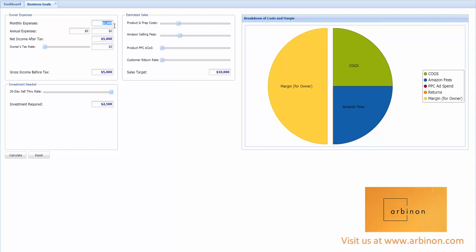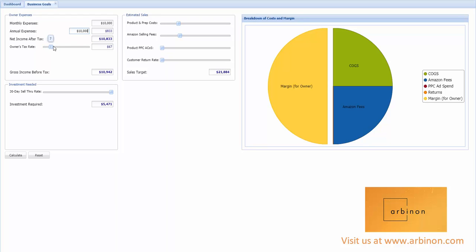So I'm going to say I want to make $10,000 a month. And in addition to that, maybe every year I've got, say, $10,000 I want to spend on toys or things or trips or savings, things of that nature. That would be over the course of the year. It's not going to be every single month, but just to kind of figure it out so I can plan for it and budget for it.